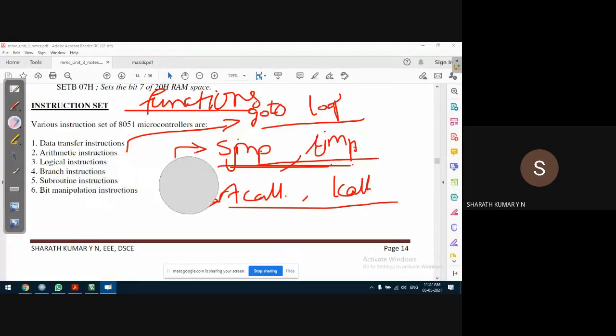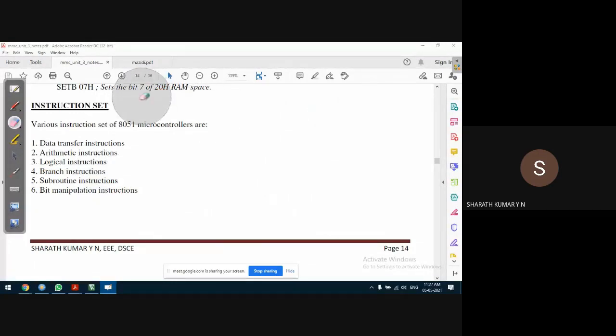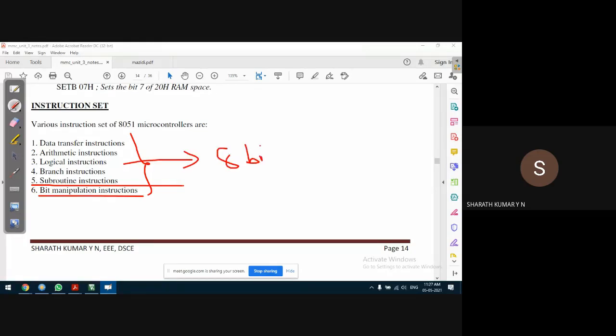So the next type of instruction is called bit manipulation instructions. Generally, all these instructions deal with 8 bits of data. But we can also handle 1 bit of data. That is called a bit handling instruction, because 1-bit handling is a very powerful feature.